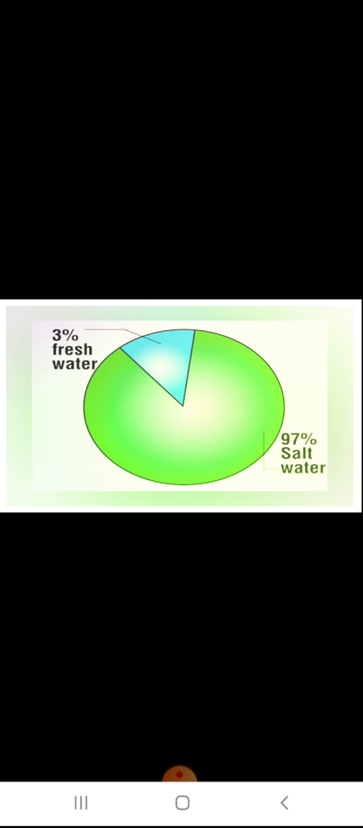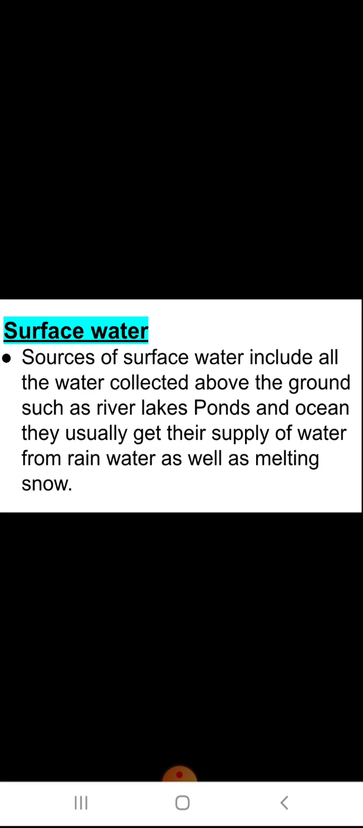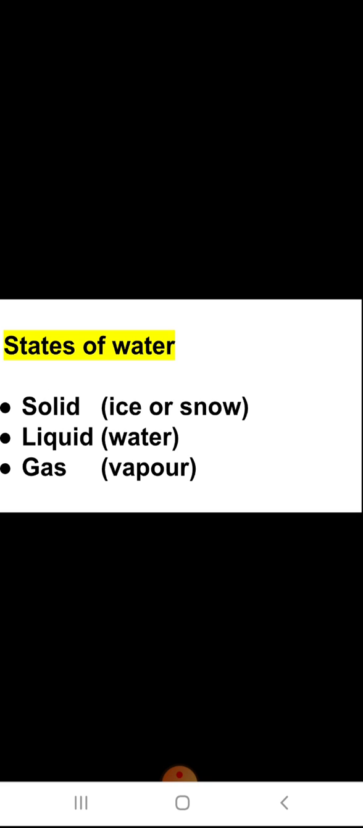Today we'll continue the same chapter, that is chapter number 14, water. In this chapter, we have studied about different properties of water, sources of water, and uses of water. Besides this, we have studied about states of water. All the three forms of water we have already discussed. And some special properties of water also we have discussed in the previous video.